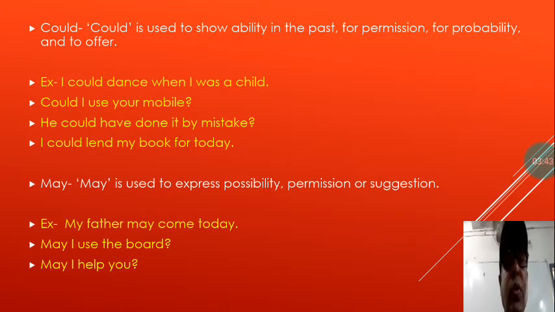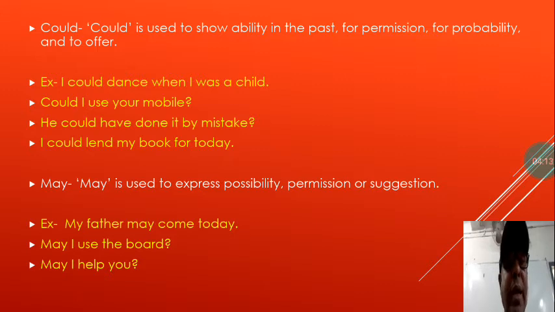The usage of could. I could dance when I was a child. Here could shows in this sentence the ability that was when I was a child. Could I use your mobile? Here you are asking permission, and could is used for speaking more politely, in the way that you are very politely asking someone, could I use your mobile?